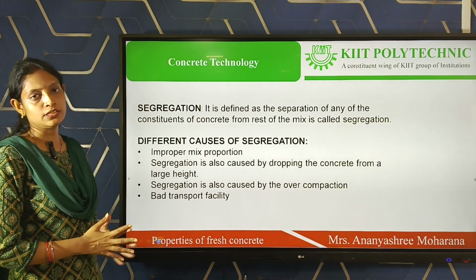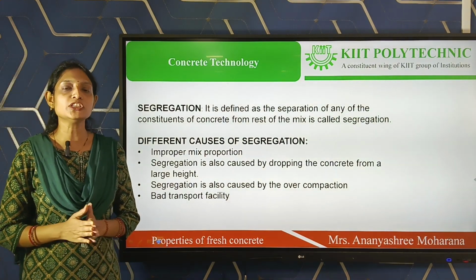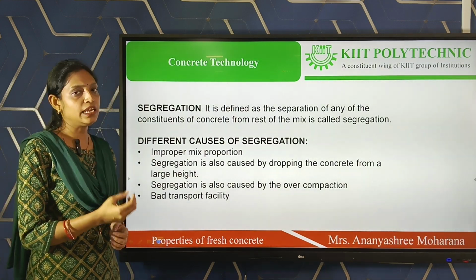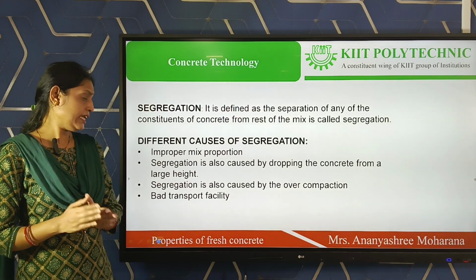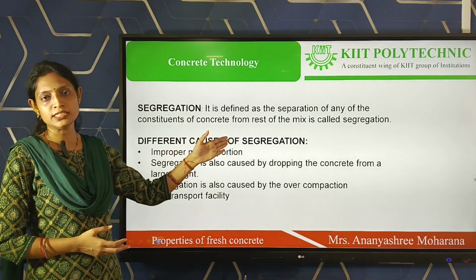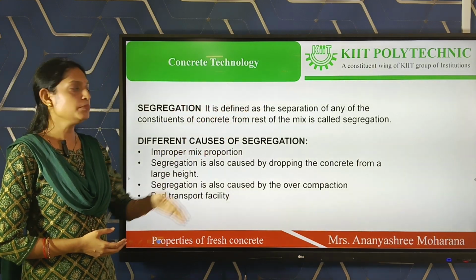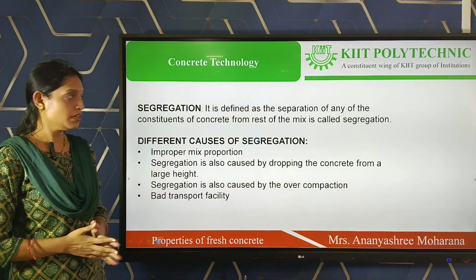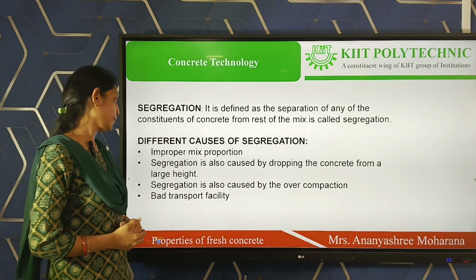Next is segregation. Segregation is also the separation of any of the materials. It can be water, paste, or aggregate; any ingredient of concrete separating out from the rest of the mixture is called segregation. Bleeding is also one type of segregation, but segregation is not bleeding.